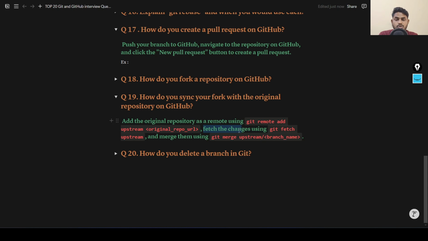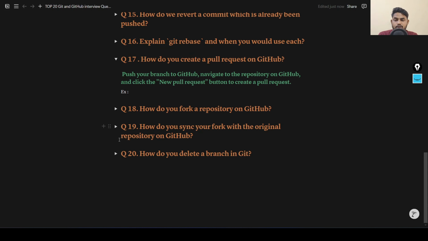Fetch the changes using git fetch upstream. You can fetch the changes with git fetch and merge them using git merge upstream, then the branch name. This is how you can sync your forked repository.